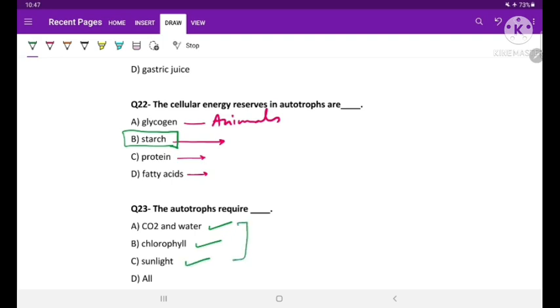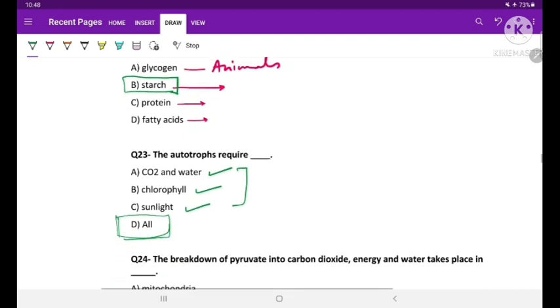23. The next question is: autotrophs require carbon dioxide and water, chlorophyll, sunlight. All three are the raw materials for the process of photosynthesis. So the option will be option D, that is all of them.